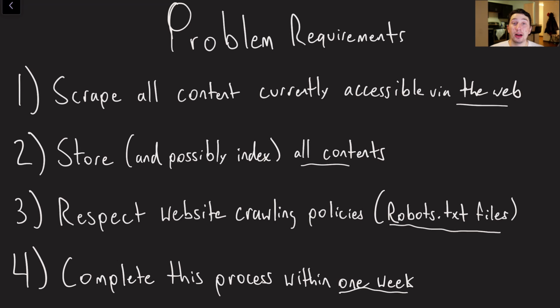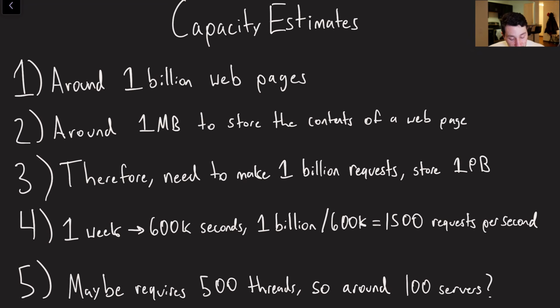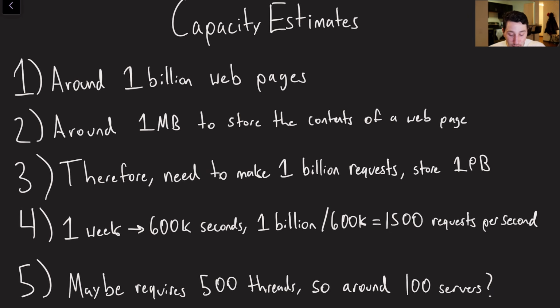So let's estimate how many computers we might actually need. Well, for starters, if there are around 1 billion web pages, and I did Google this, though that being said, there might even be sub-web pages, and this estimate could be completely off. It's hard to say. And let's imagine that each web page is itself around a megabyte. Another number that I Googled, so again, could be completely off. And if we have to make 1 billion requests where each one is a megabyte, that means that ultimately we're going to have to load in and store at least a petabyte of data, besides whatever index or model or anything like that we end up building.